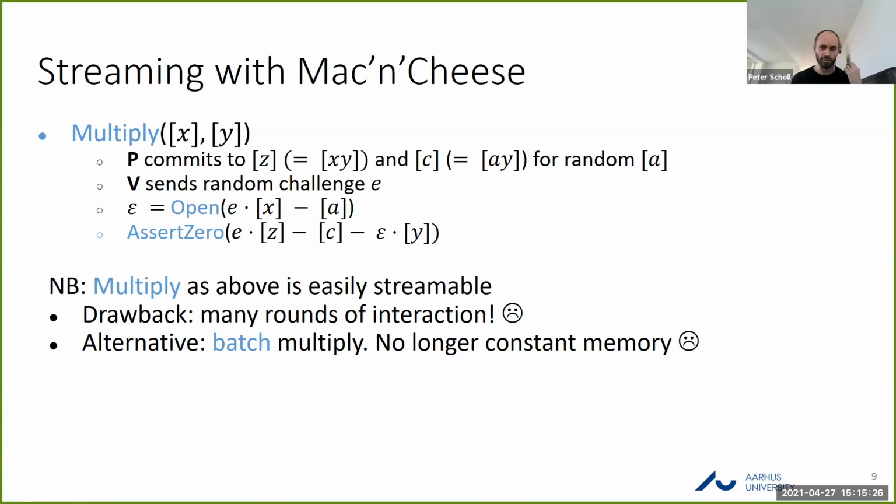A possible alternative is to batch these multiplications together, which can allow you to get just a constant round complexity. But unfortunately, this requires you to then store everything in the batch, which you're doing in memory at the same time, and it's no longer constant memory or streamable. So it seems like there's this inherent trade-off between the round complexity and the memory complexity, but actually we can avoid this.